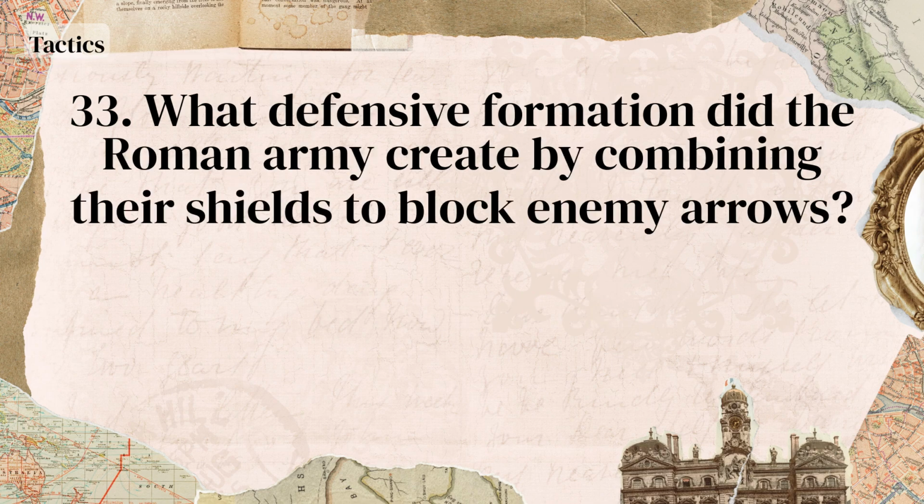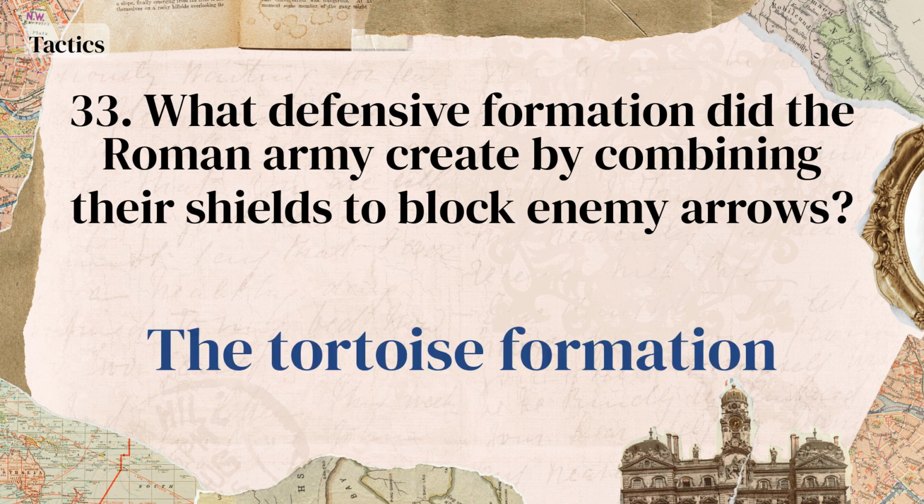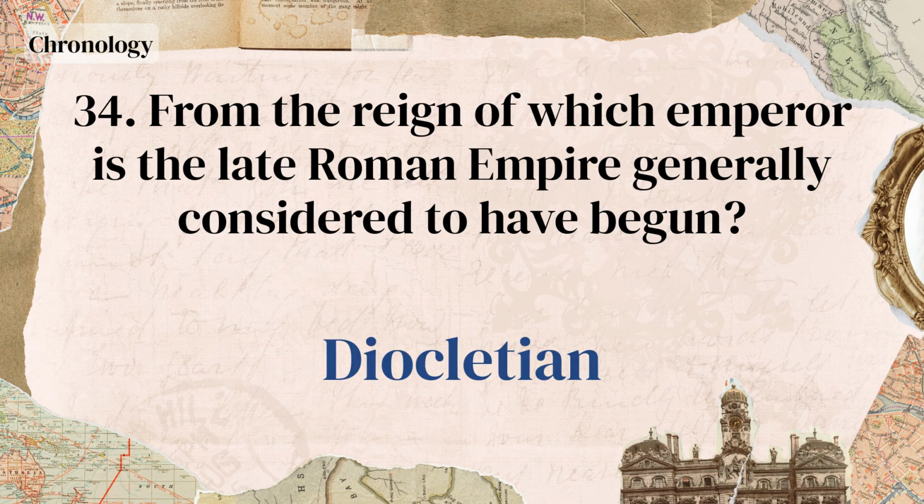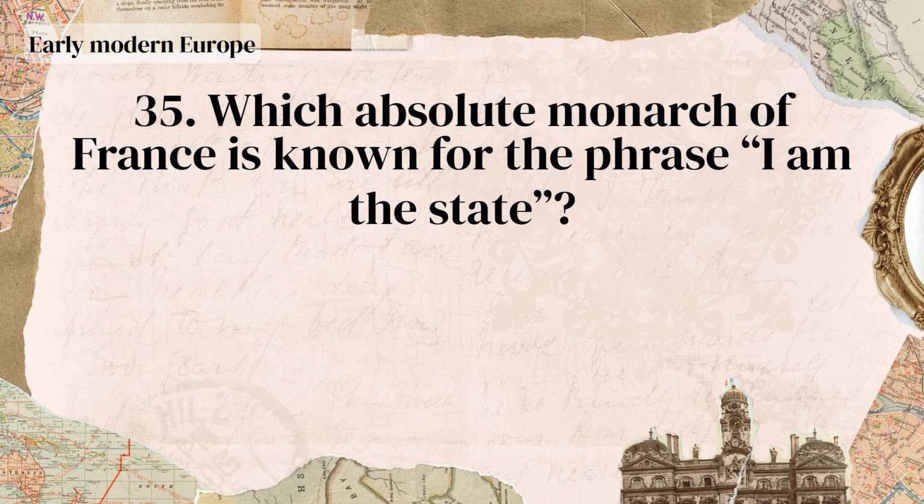What defensive formation did the Roman army create by combining their shields to block enemy arrows? The tortoise formation. From the reign of which emperor is the late Roman Empire generally considered to have begun? Diocletian. Which absolute monarch of France is known for the phrase, "I am the state"?